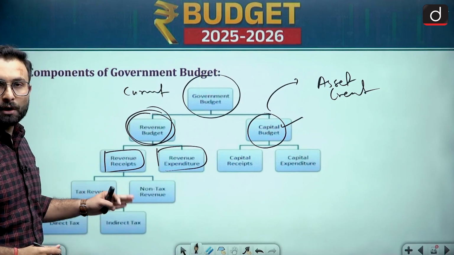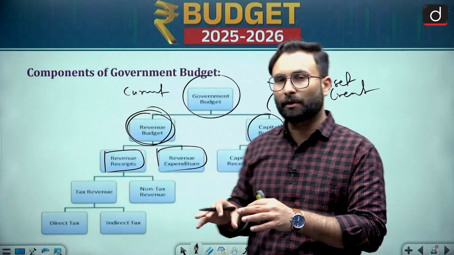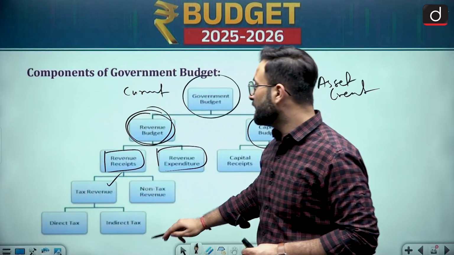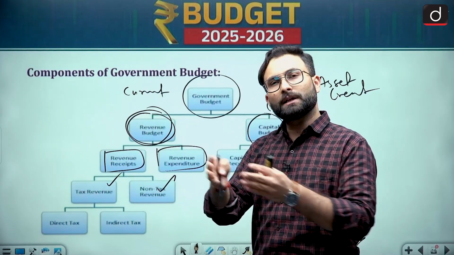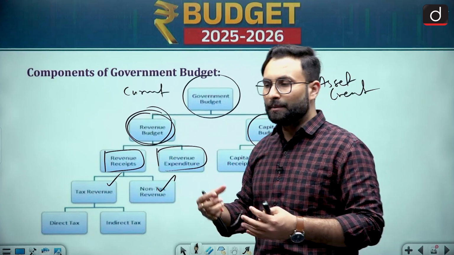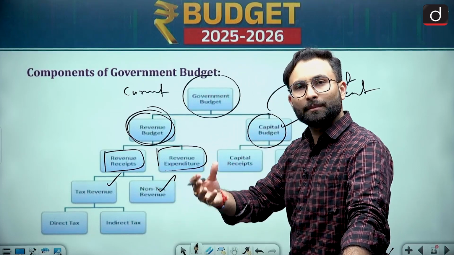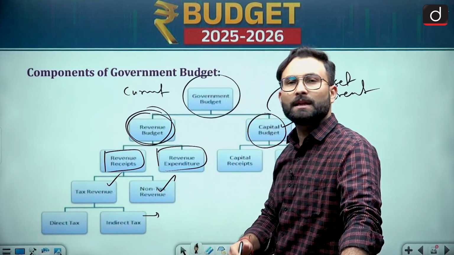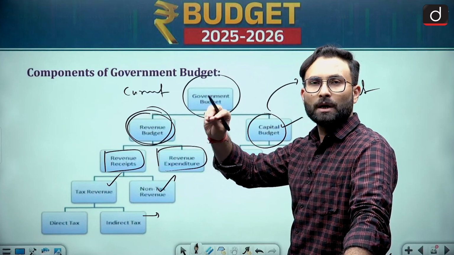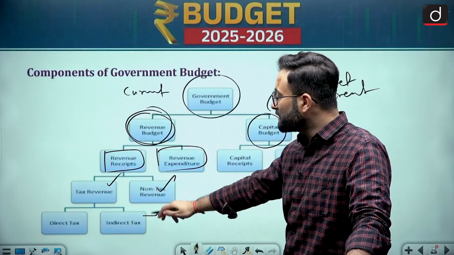Revenue receipt, if we are talking about, so basically we are talking about how government is earning in a particular period of time. So here tax revenues will be there and non-tax revenues can be there. Tax revenues means that there can be direct tax or indirect tax. Direct tax means that the person who is earning money is paying the tax. Okay, now when we are talking about indirect tax, these taxes will be like GST. Okay, a person who has manufactured it pays it, but the ultimate burden is on the consumer. Okay, so that is your indirect tax.